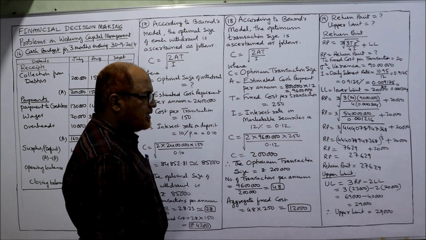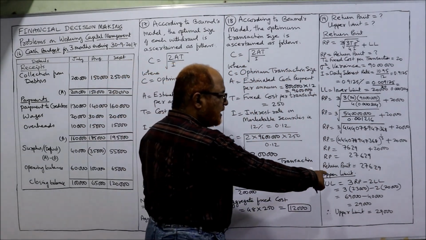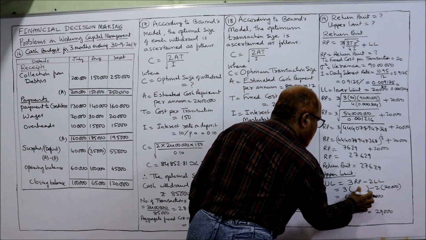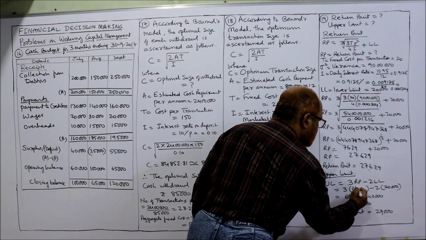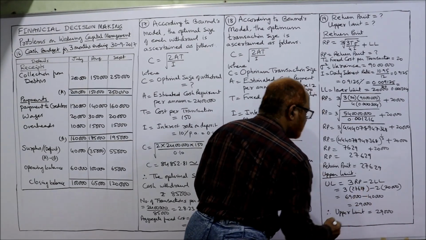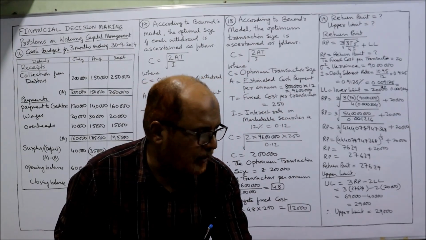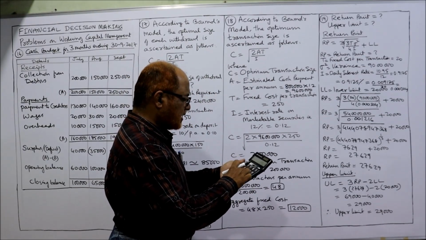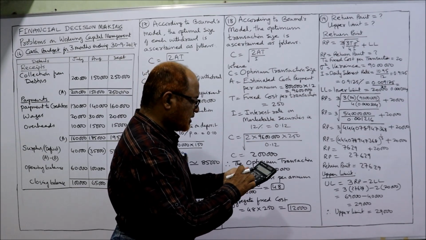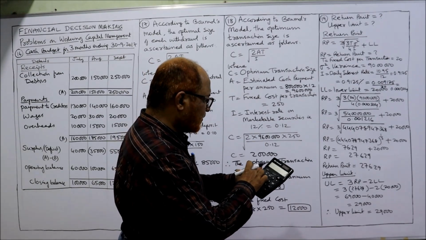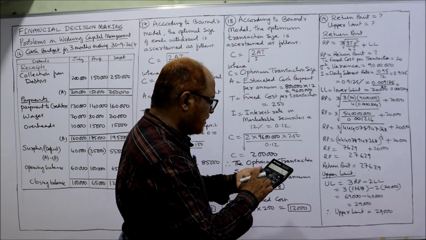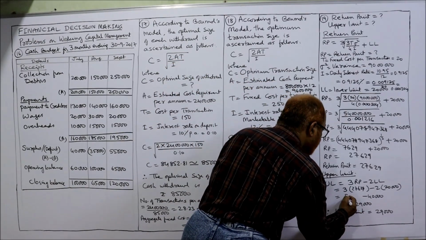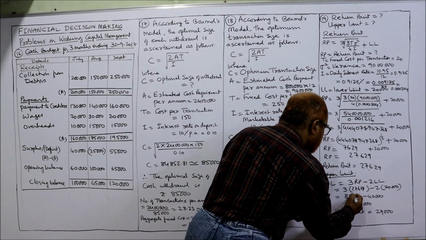Now the upper limit: UL = 3 into RP minus 2LL. Here we get RP as 27,629, so 27,629 into 3 is equal to 82,887.